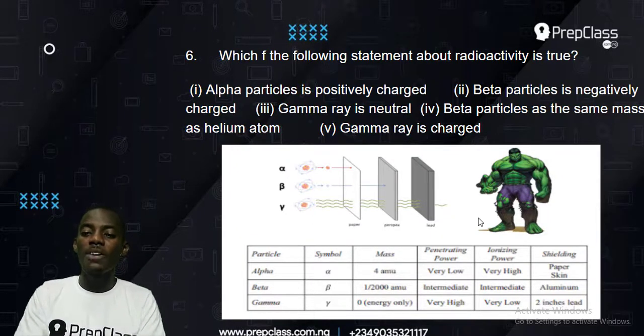Okay, good. Then talking about ionization power, we give that to alpha ray. Alpha ray has the highest ionization power, followed by beta. Then the least belongs to gamma.